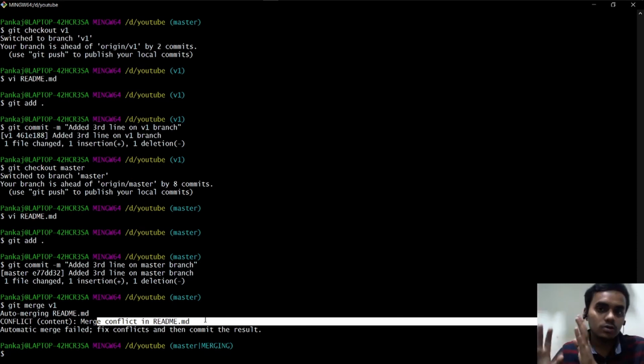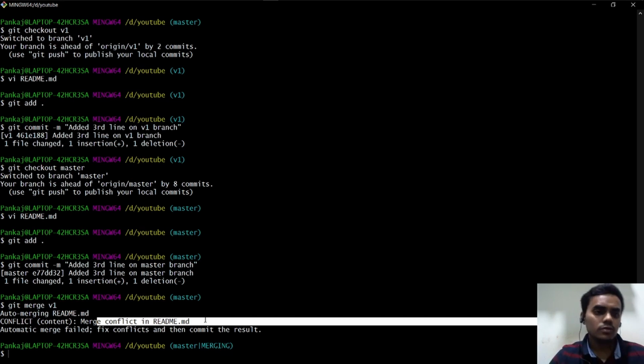The changes done on this v1 branch were already added to the staging area and committed, and now someone on master branch is again editing the third line, adding it and committing it. The same line was edited on two branches. They were added and they were committed. But now Git doesn't know what to keep, what not to keep.